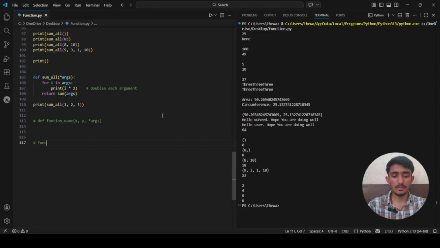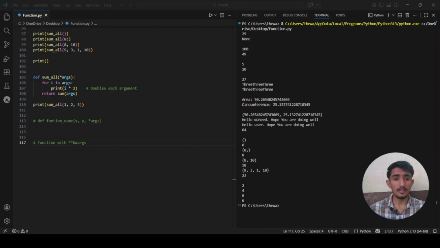Now let's talk about functions with double asterisk kwargs. Just like asterisk args lets you accept any number of positional arguments, Python provides double asterisk kwargs to accept any number of keyword arguments. The double asterisk collects all keyword arguments into a dictionary. The name kwargs stands for keyword arguments. You can name it anything, but it is just a Python convention.